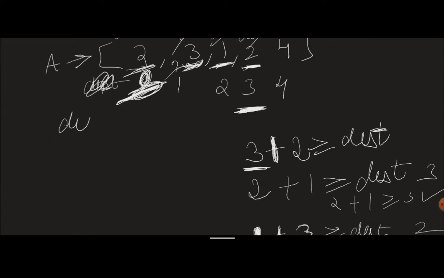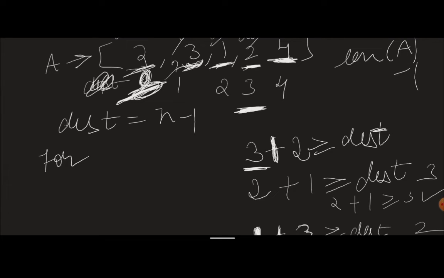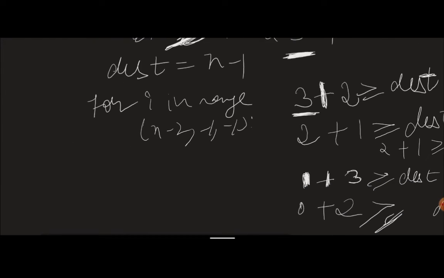It's very easy. So my destination will start from where? It will start from here, right? So as already told, n is equal to the length of the array minus 1. So destination is equal to n minus 1. Now we say, starting from one index before it, for i in range n minus 2 down to 0.